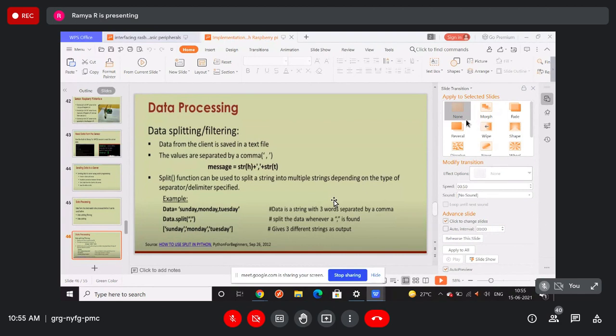So here the data is in the format of humidity, and it is in string format, and the data is in the format of humidity plus temperature.